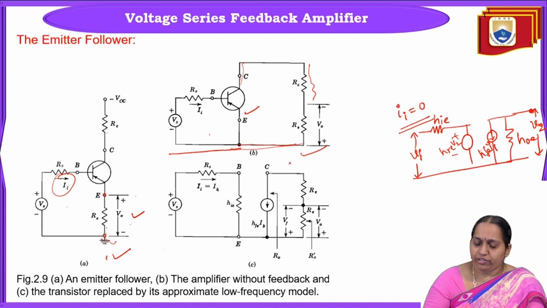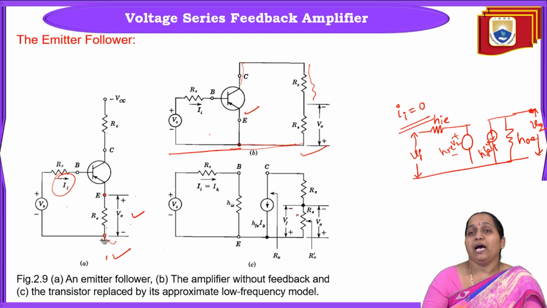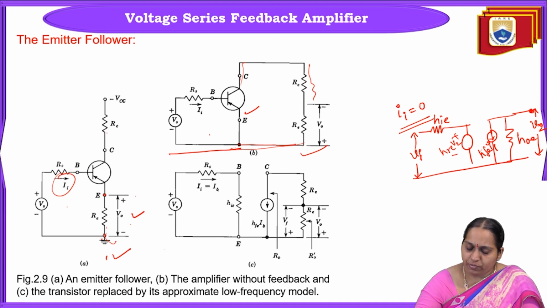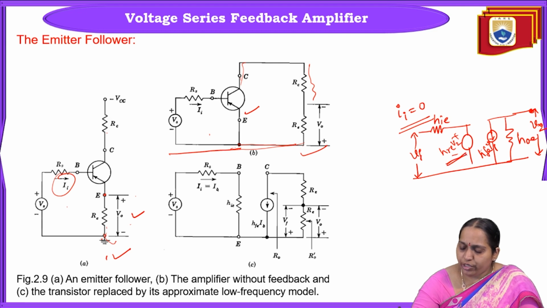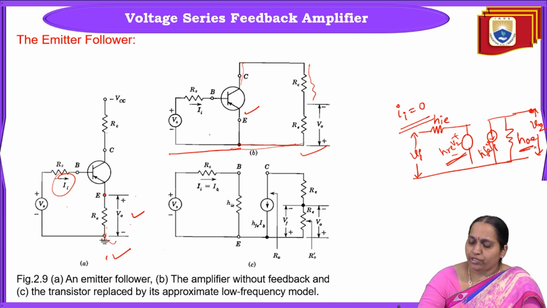But while analyzing feedback amplifiers, we will try to replace this transistor by the approximate H parameter model. To draw the approximate H parameter model, we ignore HRE into V2 and H0E.